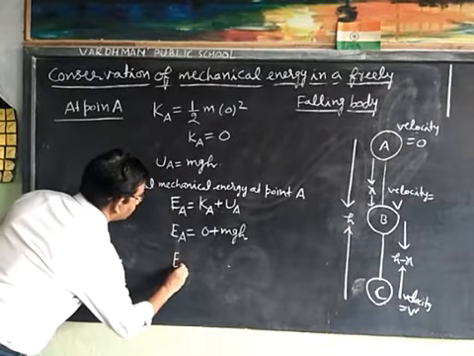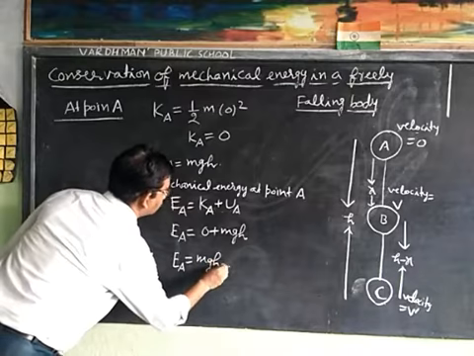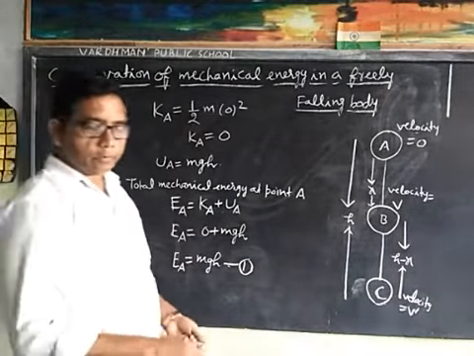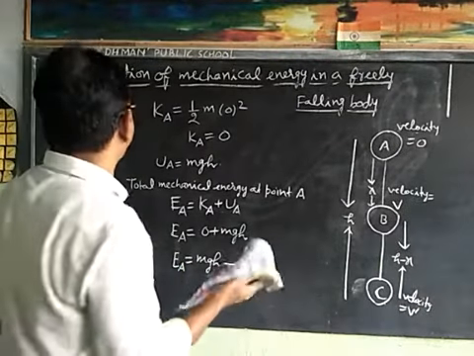Thus total mechanical energy at point A is equal to mgh. Suppose this is my equation first. Total energy at point A is equal to mgh.